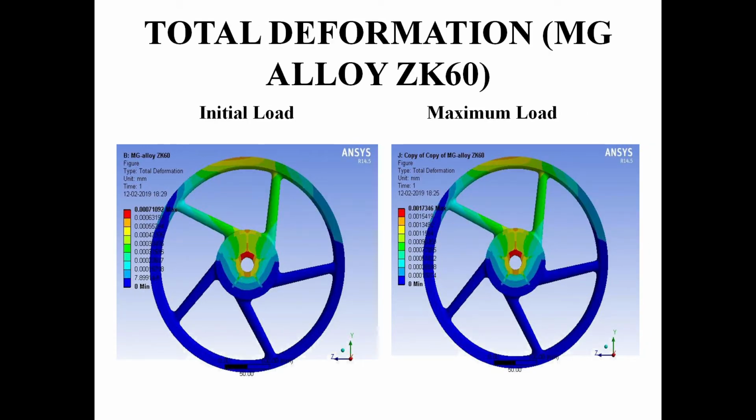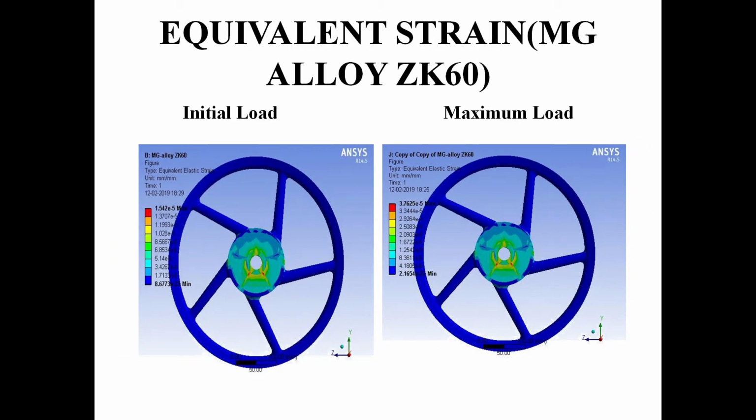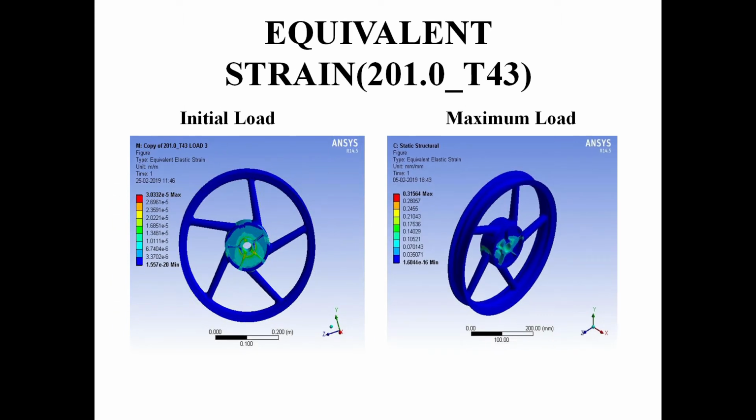The initial load and maximum load total deformation is noted, and the equivalent stress and equivalent strain for the magnesium alloy at initial load and maximum load are also analyzed and calculated. The total deformation for the existing materials is also analyzed and the maximum value calculated, and we have shown the analysis report for equivalent stress and equivalent strain.